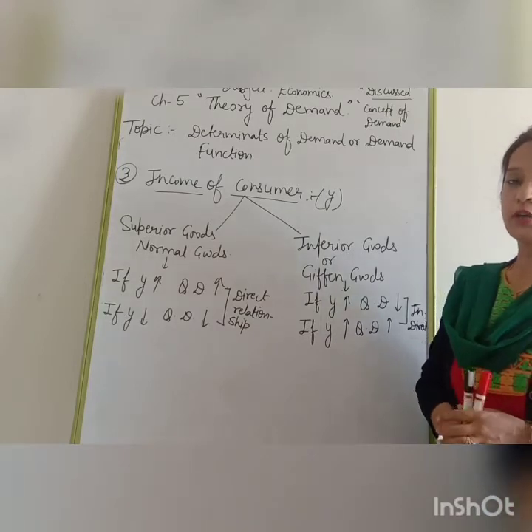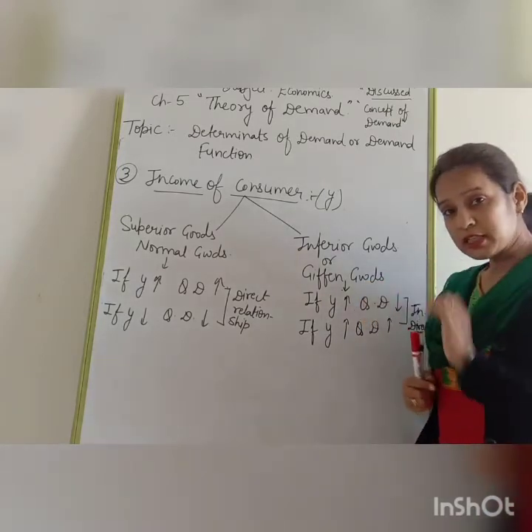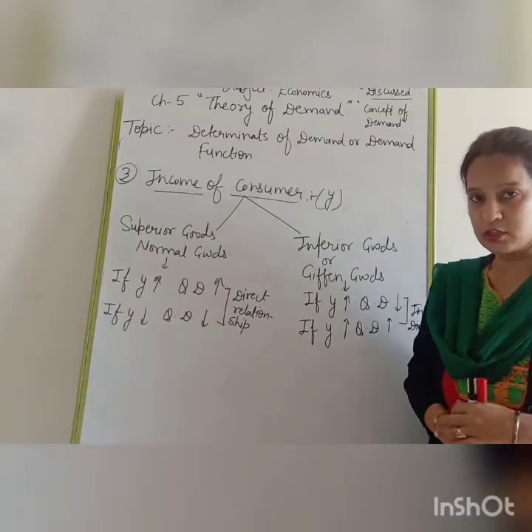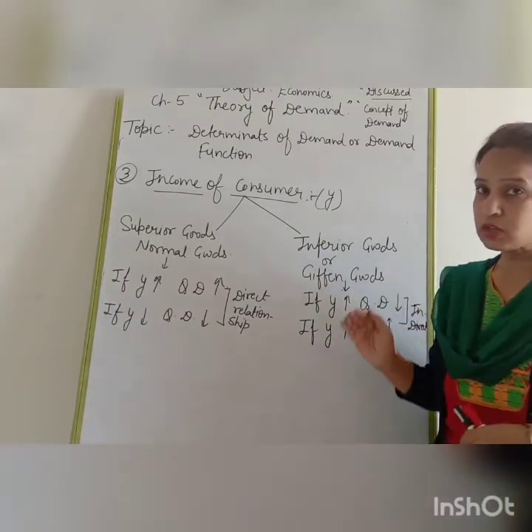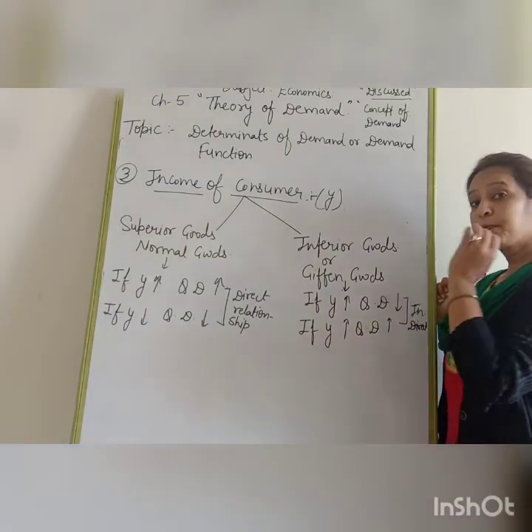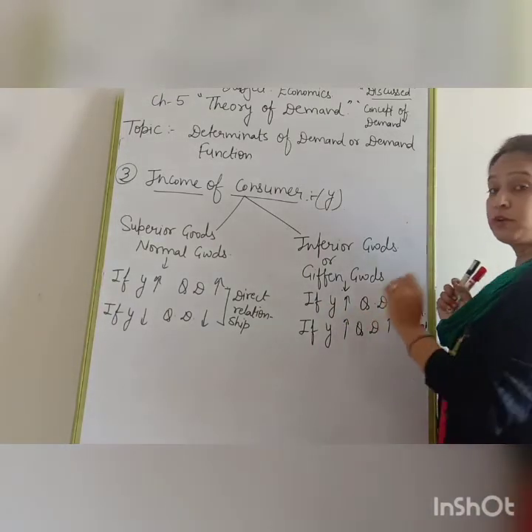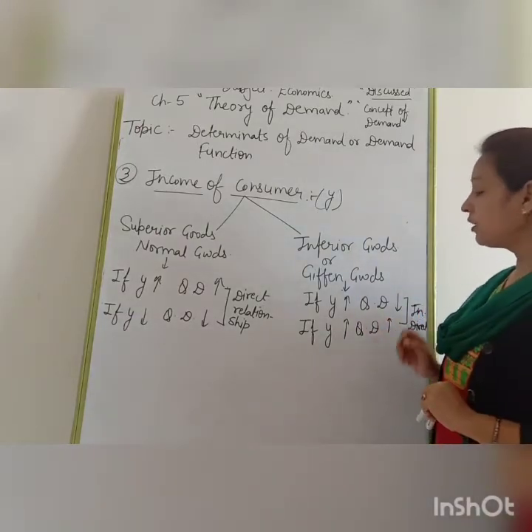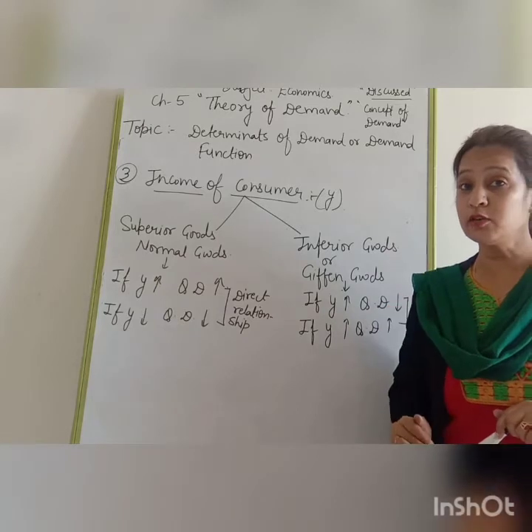Next we are going to discuss inferior goods, which I told you are known as low quality products. That concept was given by the economist Giffen, so because of this reason, those goods are also known as Giffen goods. In that there is an inverse relationship. If the income of the consumer increases, quantity demanded of inferior goods will decrease.